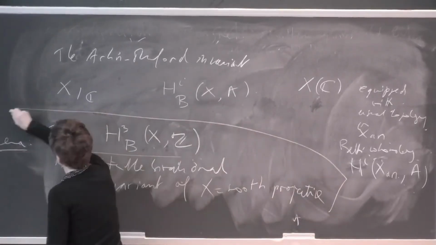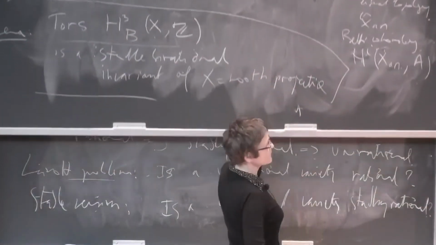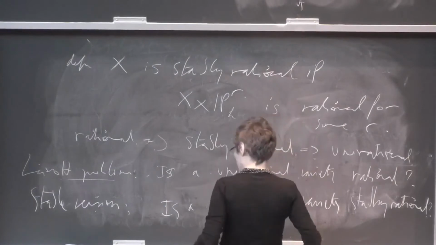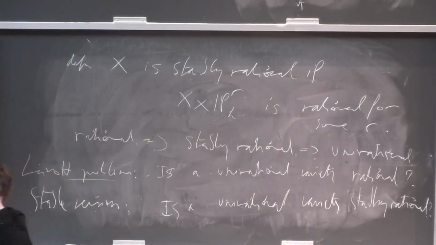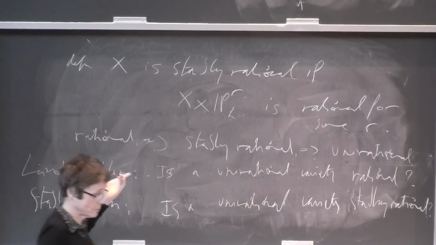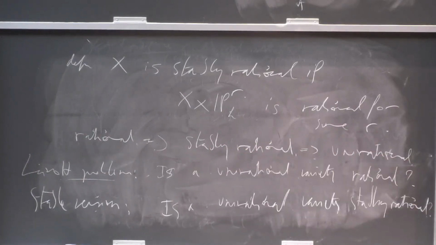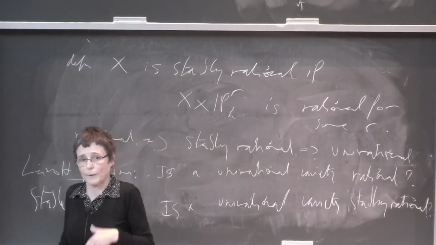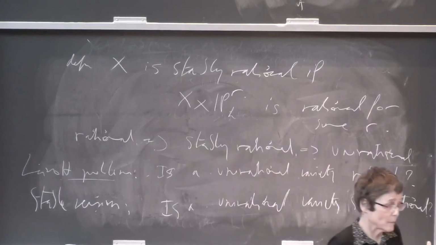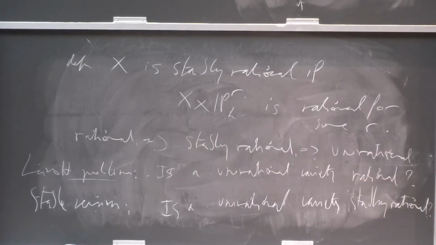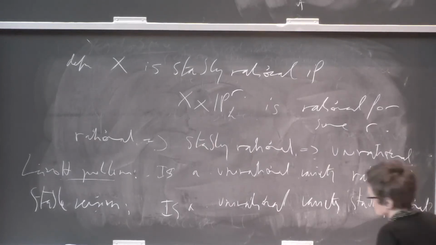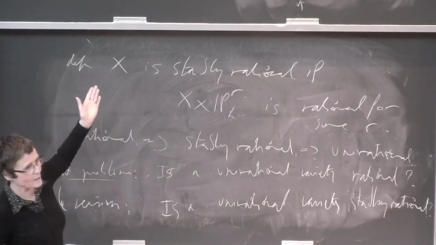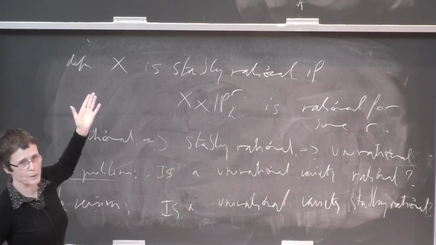Okay. So let me prove this. I will give a very elementary proof using resolution of singularities. In fact, it turns out that it is possible, and it's important because this invariant is also defined in non-zero characteristic, to show that this invariant is a stable birational invariant without using resolution of singularities, but that uses a detour through unramified cohomology and a rather deep result. So I don't see an elementary proof of that fact without using resolution of singularities.